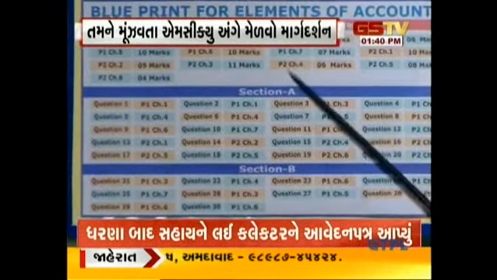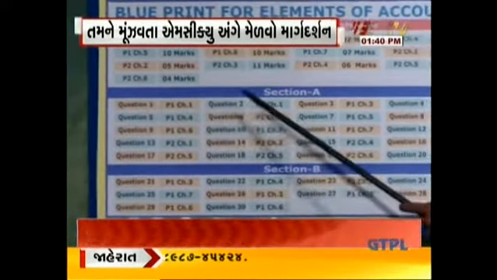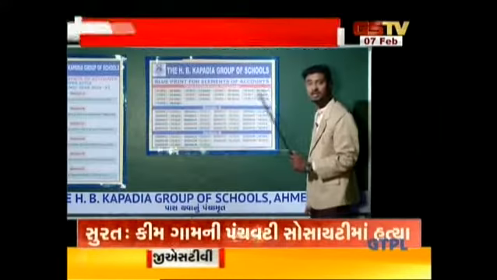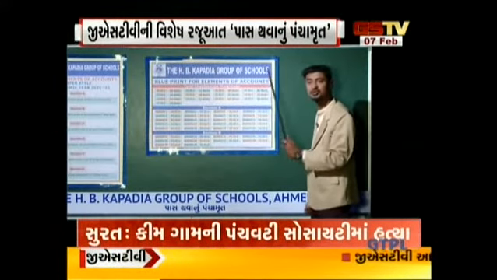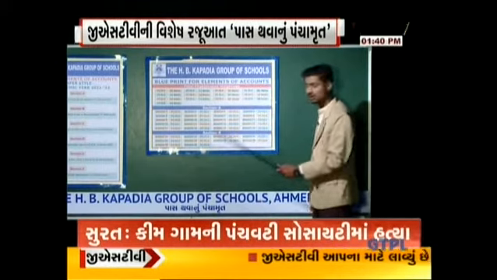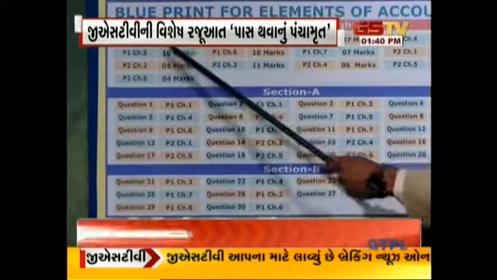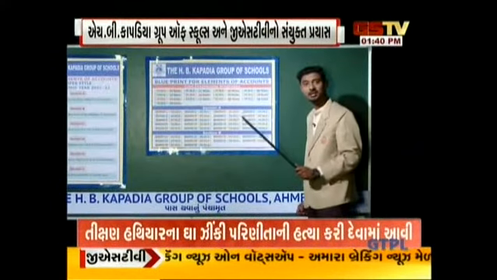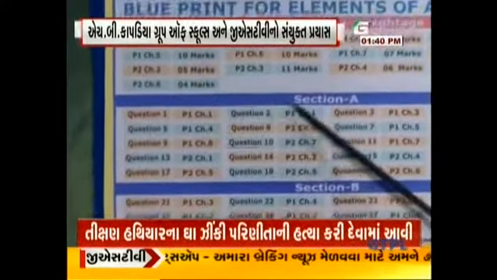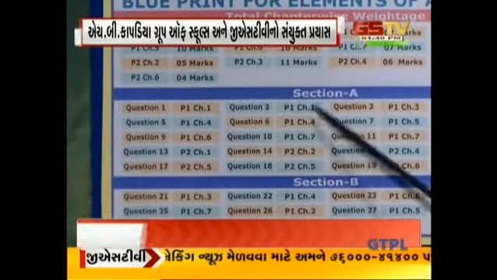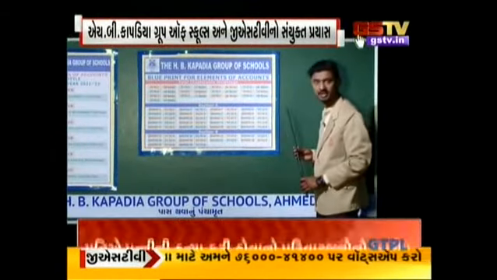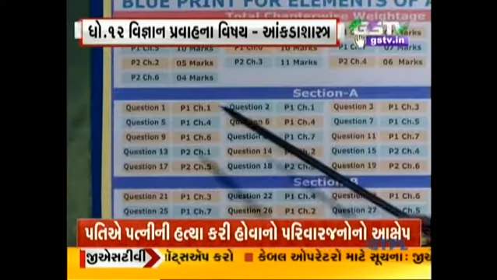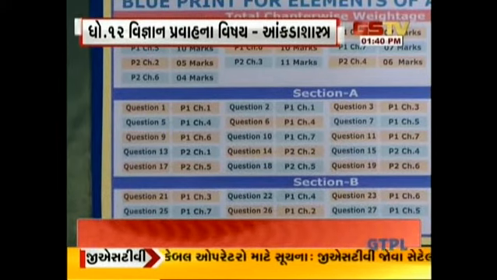In section A, in question number 1 and question number 2, the MCQs will be asked from part 1, chapter number 1, Introduction to Partnership. Considering this weightage, the weightage of this chapter was 5 marks, so it is clear that 2 MCQs of chapter number 1 will be there and one sum of 3 marks will be there. So if you do the MCQs of part 1, chapter number 1, you will have 2 marks.